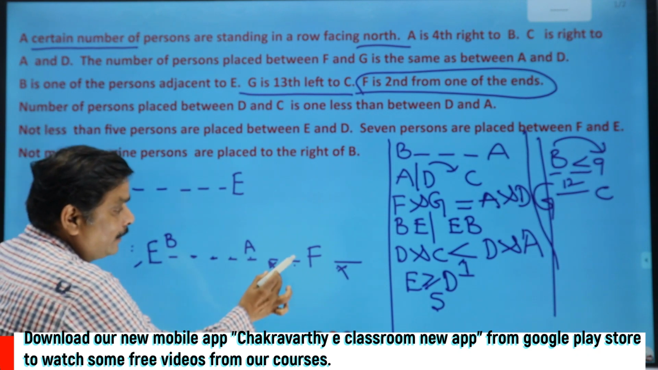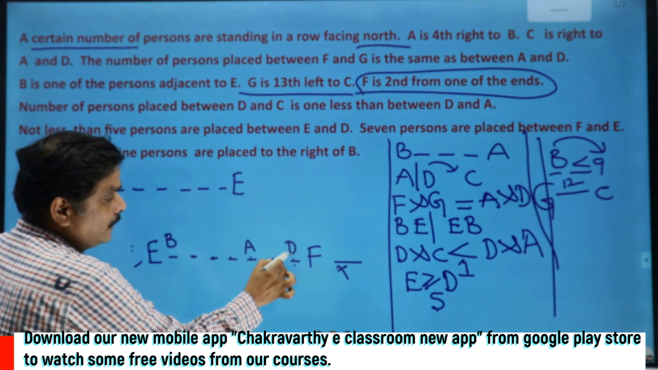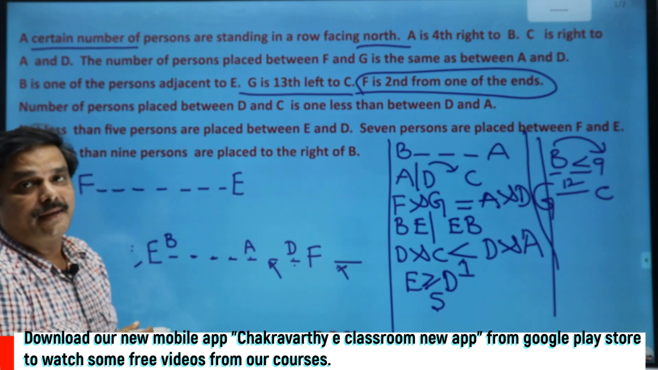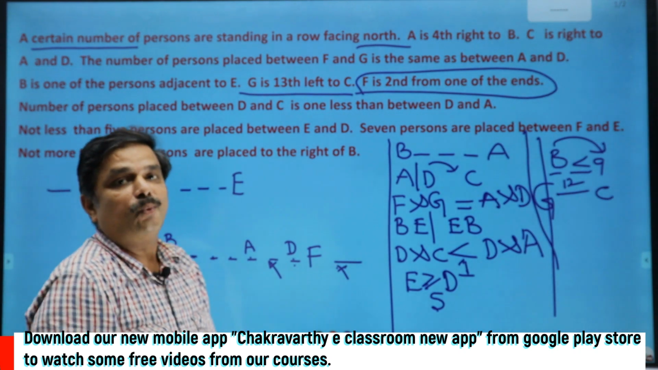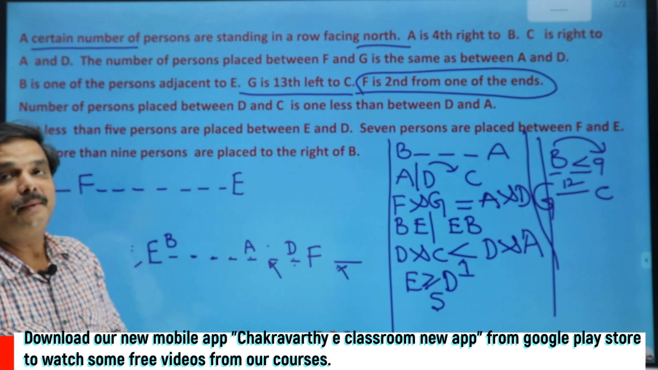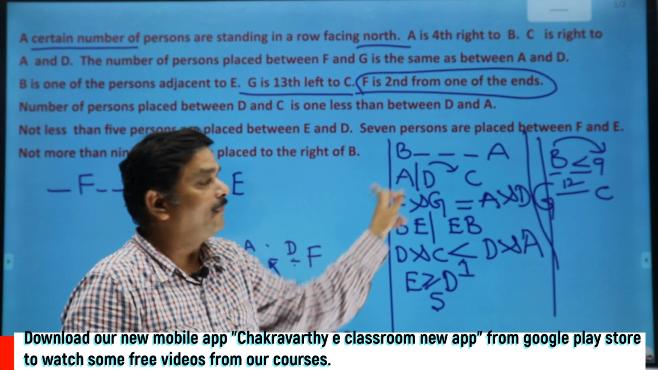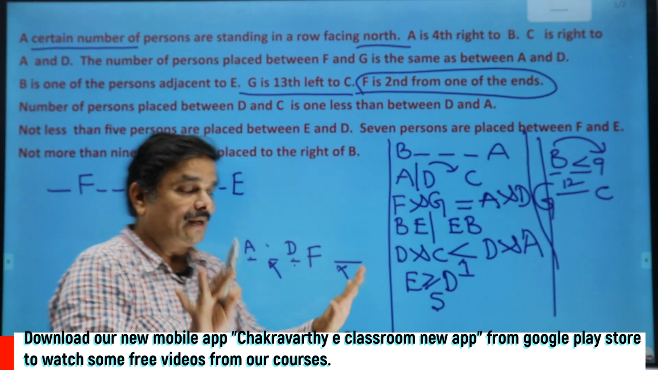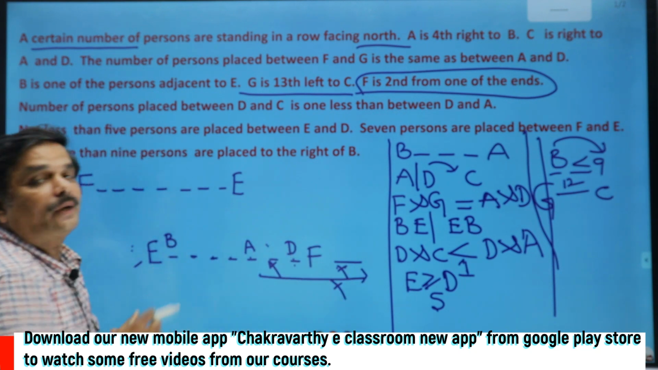Now what about this place? If you keep D here, very simply, between A and D, 1 person is there. Between C and D, that should be less than 1, that is 0. Where shall I keep C now? 0 means C must be here. But if you keep C here, that will become the left side of D, that is ruled out. C should be always on the right side. So for that reason, keeping D on the right side of A is ruled out.